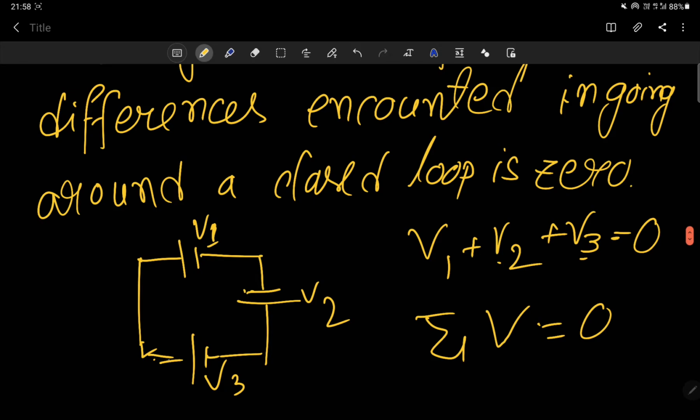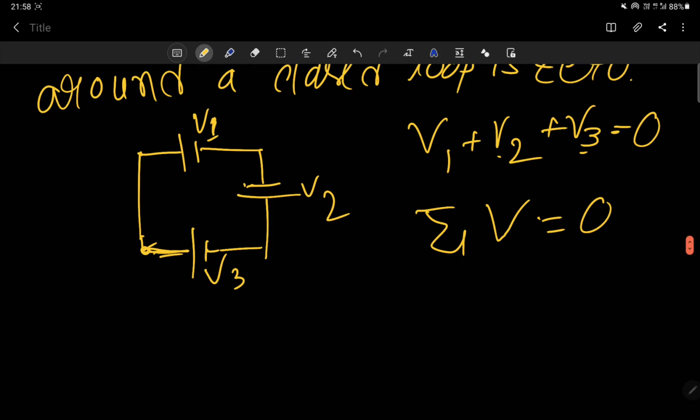So now obviously you have a question, sir, why is that? One thing you have studied, suppose let me assume these points are A, B, C and D. I don't know what is the value of V1, V2, V3. Suppose the point A has some potential. Let me assume 10. Point A has 10 volt potential.